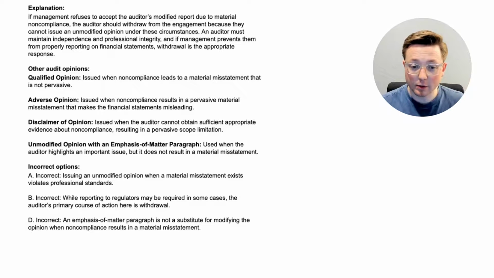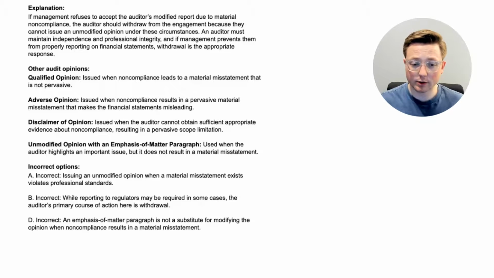Now let's talk about disclaimer of opinion. This is issued when the auditor cannot obtain sufficient appropriate evidence about non-compliance, resulting in a pervasive scope limitation. So if they can't find enough evidence to prove that there is non-compliance or to understand the non-compliance, then they might have a disclaimer of opinion. And then there's unmodified opinion with an emphasis of matter paragraph, and that was one of the options, right? But it's not the correct one. This is used when the auditor highlights an important issue, but it does not result in a material misstatement.